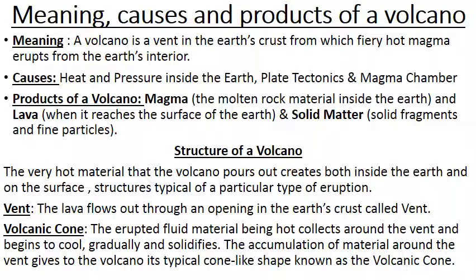Next, solid matter. The solid fragments are rock pieces known as pyroclasts and the solid fine particles are called dust. These two are the main solid matters which will be produced during the volcanic eruption. The rock fragments that a volcano erupts do not originate from the magma chamber but are picked up by the magma in the course of its upward movement.